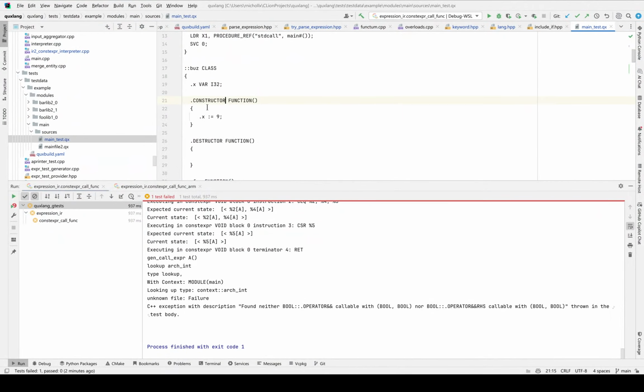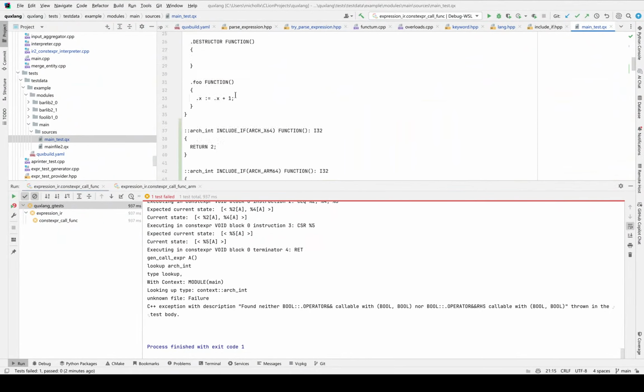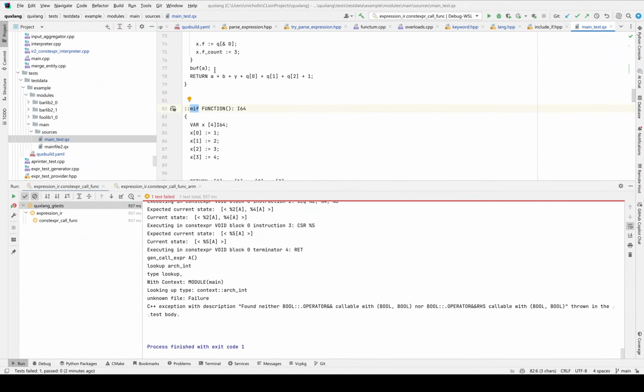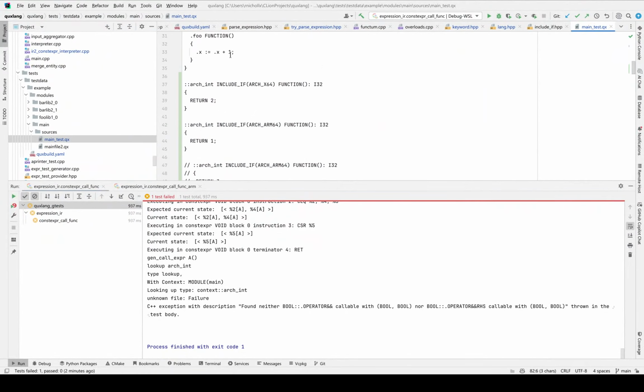So for example, you could use it on the dot constructor or anything you want really. And it is a constant expression evaluator, which evaluates in the context of the parent scope. So for example, the include if context is not archint, it is the global module context in this case. So this expression has to compile within the module. So if this is a class, you would not be able to reference members of the class inside the include if statement to decide if you include the class or not. Hopefully that's pretty obvious, but yep. So that's the include if,